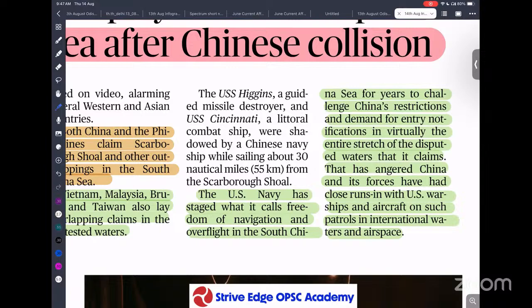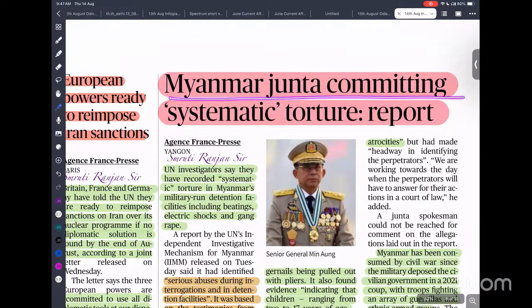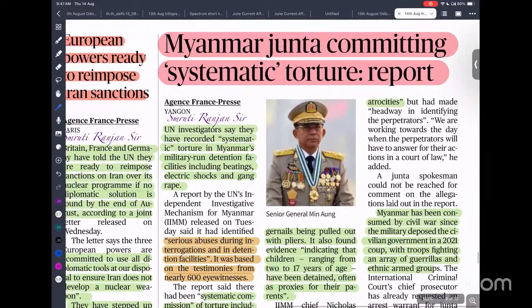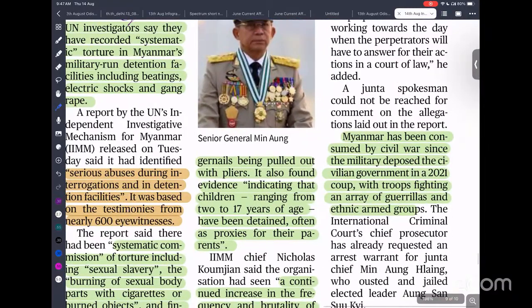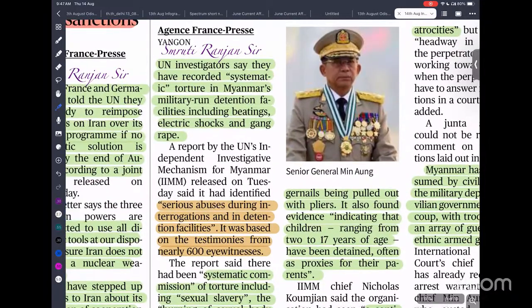The next important news is Myanmar Junta committing systemic torture. Myanmar has been consumed by civil war since the military deposed the civilian government in the 2021 coup, with guerrilla fighting against this military rule.